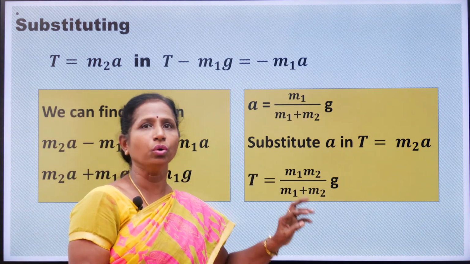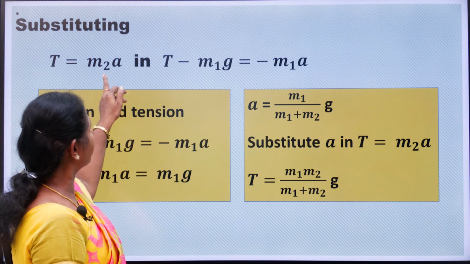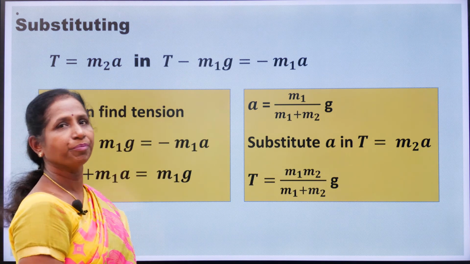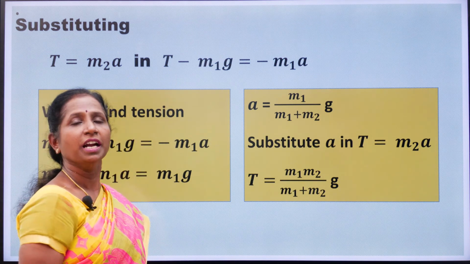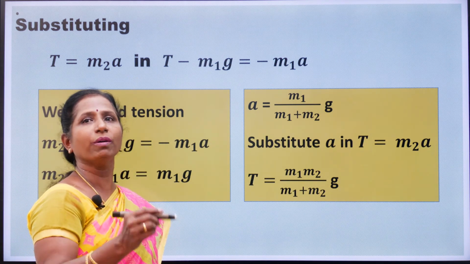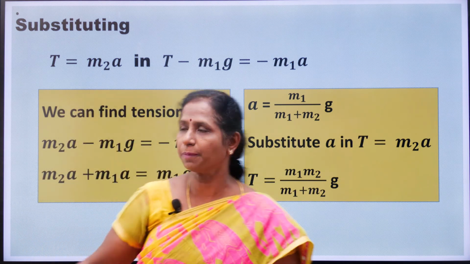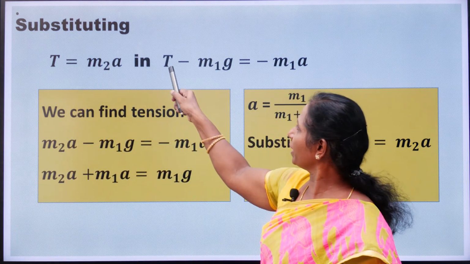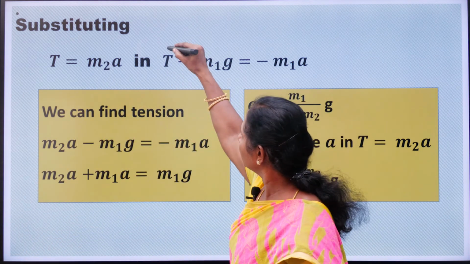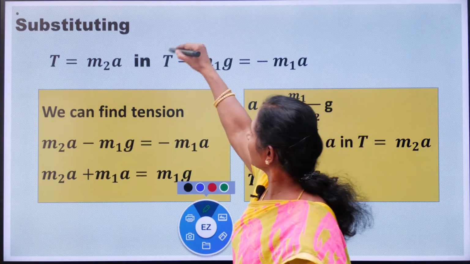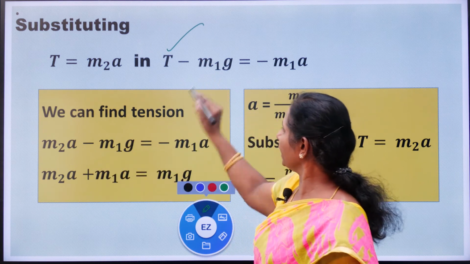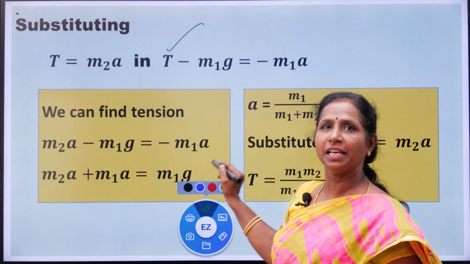Now we are going to substitute T equal to M2A in this equation. Substituting T equal to M2A in this equation, T minus M1G equal to minus M1A. Substitute now. So, shall we substitute T as M2A? Instead of T, substitute M2A. Let's see. Instead of T, M2A minus M1G equal to minus M1A.